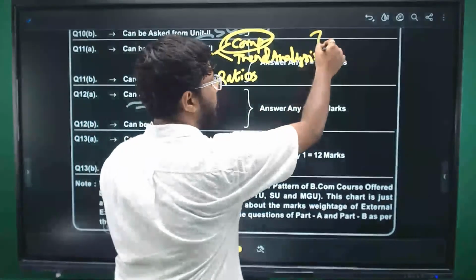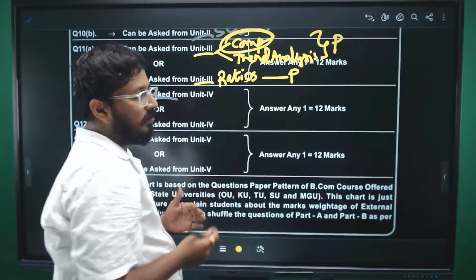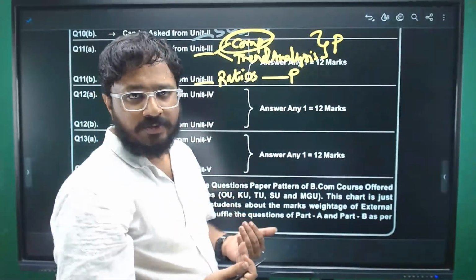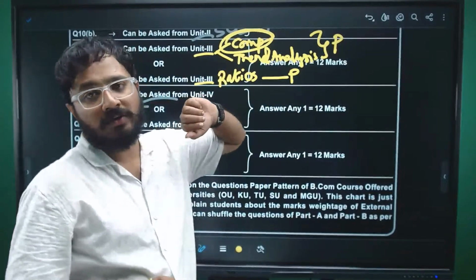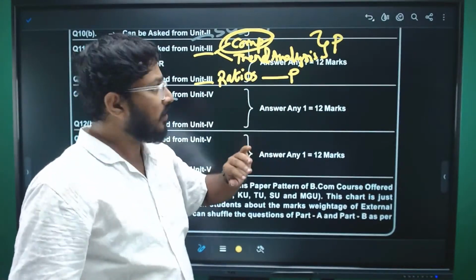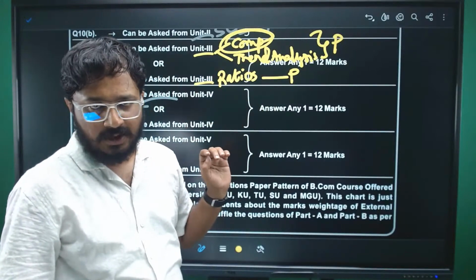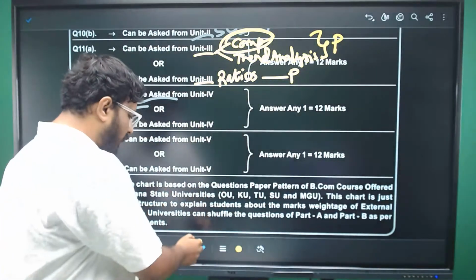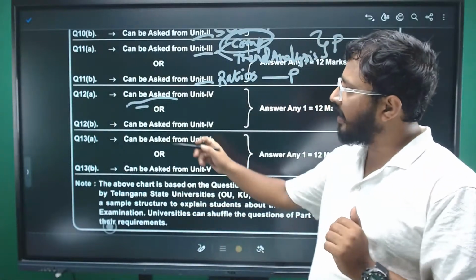Again, as I was mentioning, ratios also are mostly problems. So you can't escape. You need to know the formulas. You need to know how to prepare comparative statements, which is not so difficult. If you ask an 11th or 12th student, he will easily do this, right? Coming to the question number 12A and 12B.